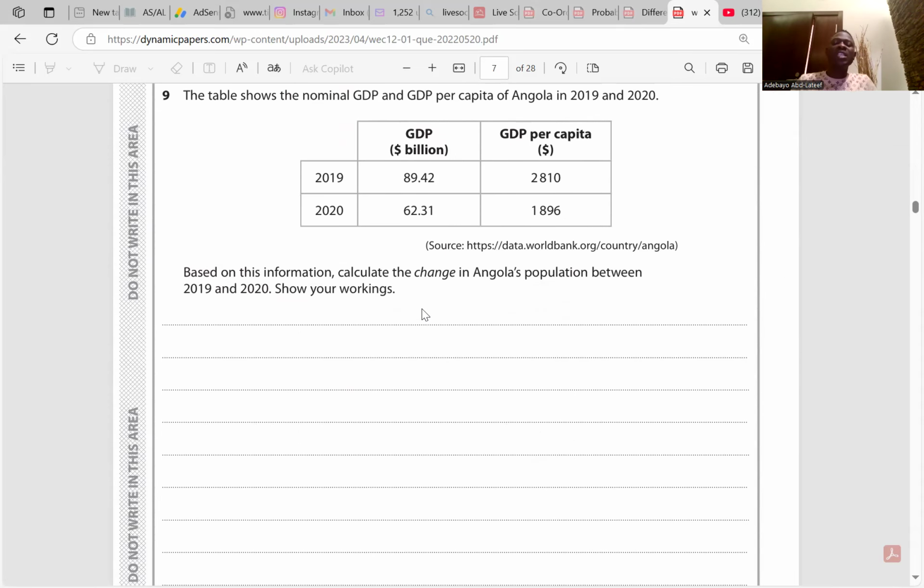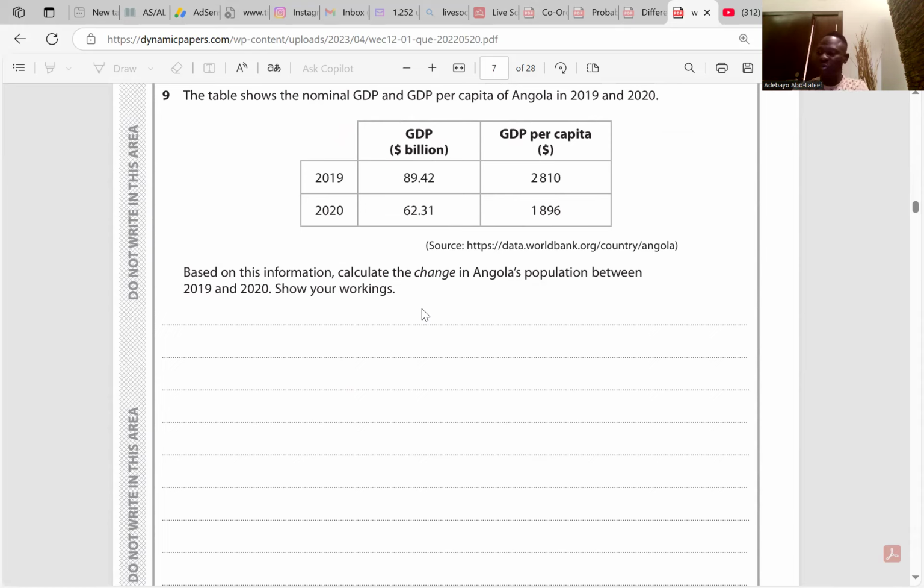The table shows the nominal GDP and GDP per capita of Angola in 2019 and 2020. Based on the information, calculate the change in Angola's population. So population will be GDP divided by GDP per capita. GDP per capita, we know that already. So population in 2019 will be 89.42 divided by 2,810. And for 2020, it will be 62.31 divided by 1896.